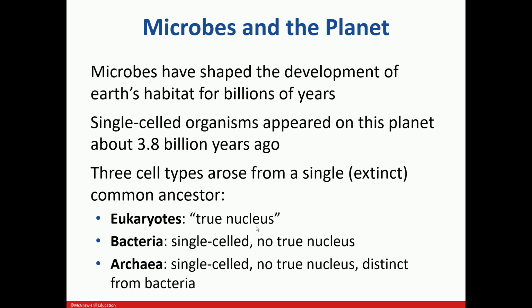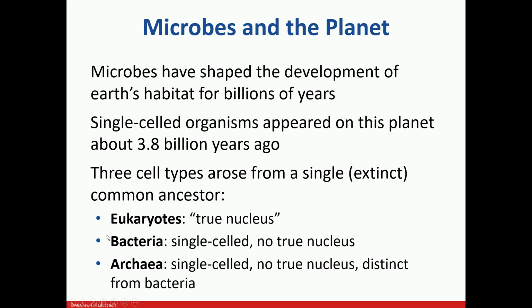Okay, these microorganisms basically originated from a common ancestor. If we look around at all the living organisms in this biological world, it's considered that they can be classified into 3 categories, which we call domains, and they include eukaryotes, bacteria, and archaea.